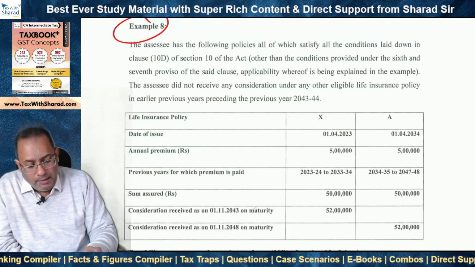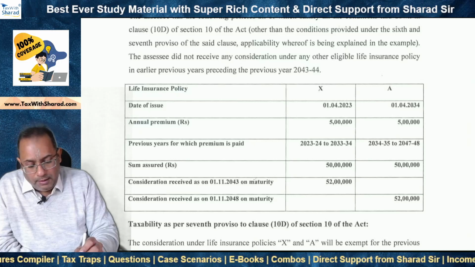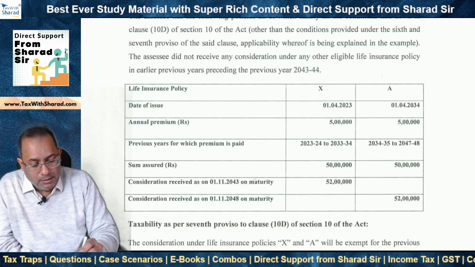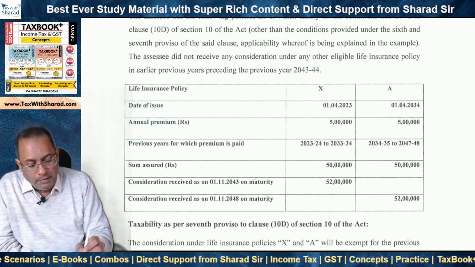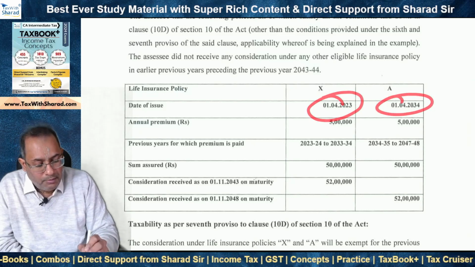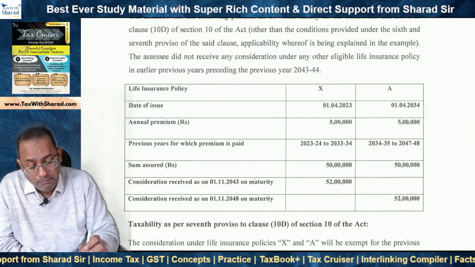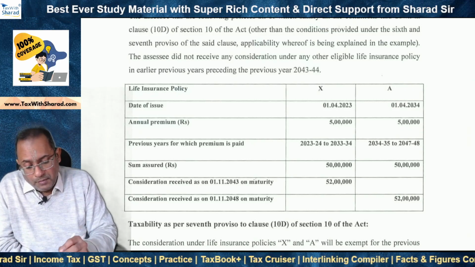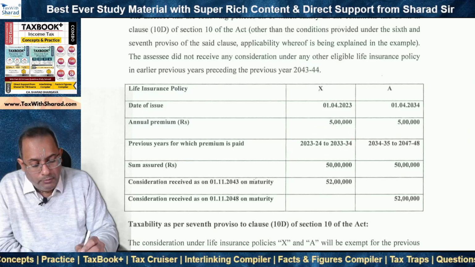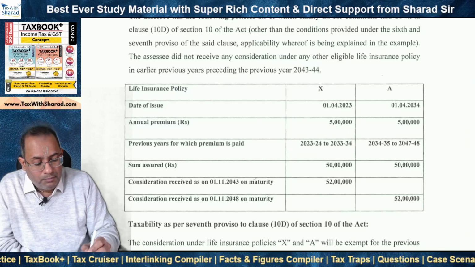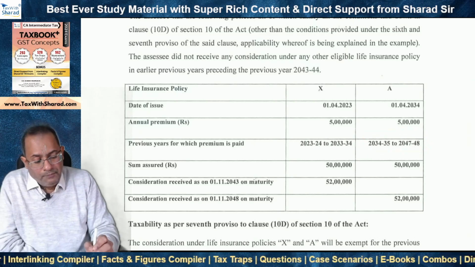Now we come to example 8, and in this case we just have 2 policies X and A. So if you look at the date of issue, the difference is basically of 10 years. X has been issued on 1st April 2023, while A is 1st April 2034, and the annual premium for both is 5 lakh rupees. The aggregate is coming to 10 lakh rupees basically. But what we need to note is the previous years for which the premium is paid for X, it is 2023-24 to 2033-34, and then from 2034-35 to 2047-48 for A.